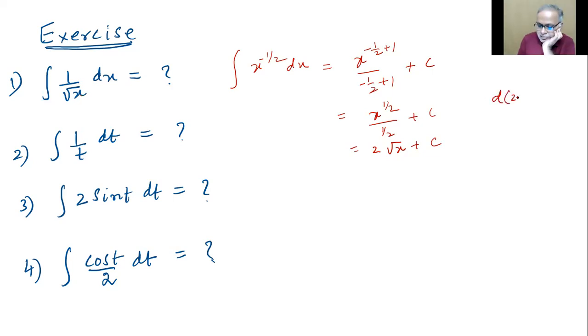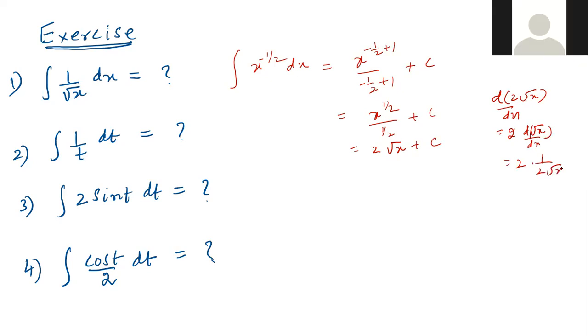D of 2 root x by dx is what? Equals 2 into d of root x by dx. What is root x derivative? 1 by 2 root x. So that you get back. Now, the first one is over.